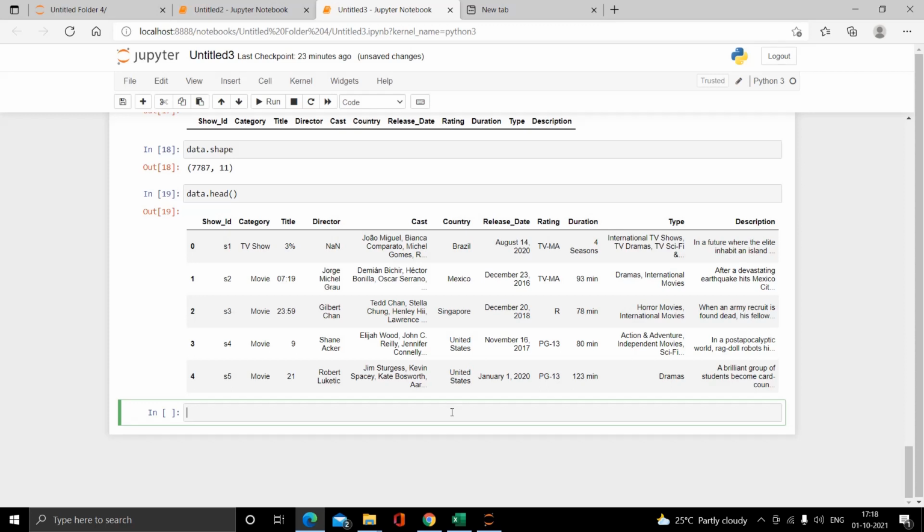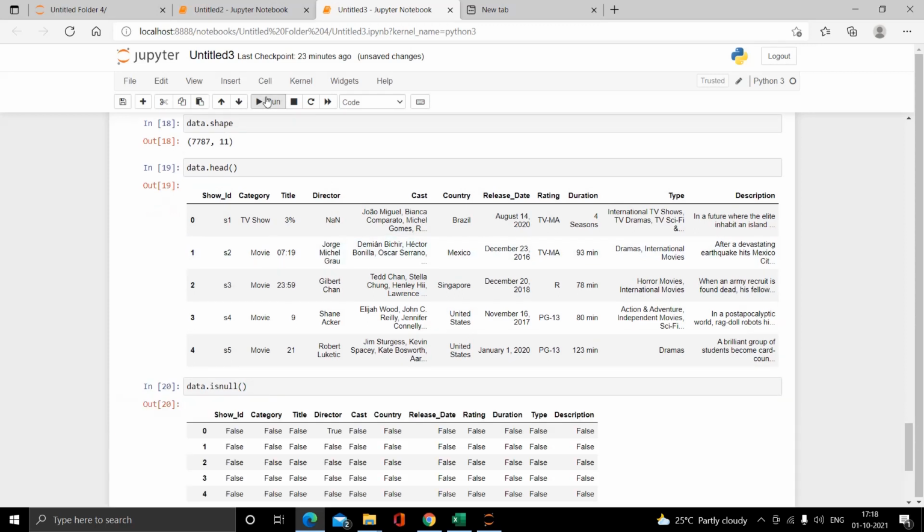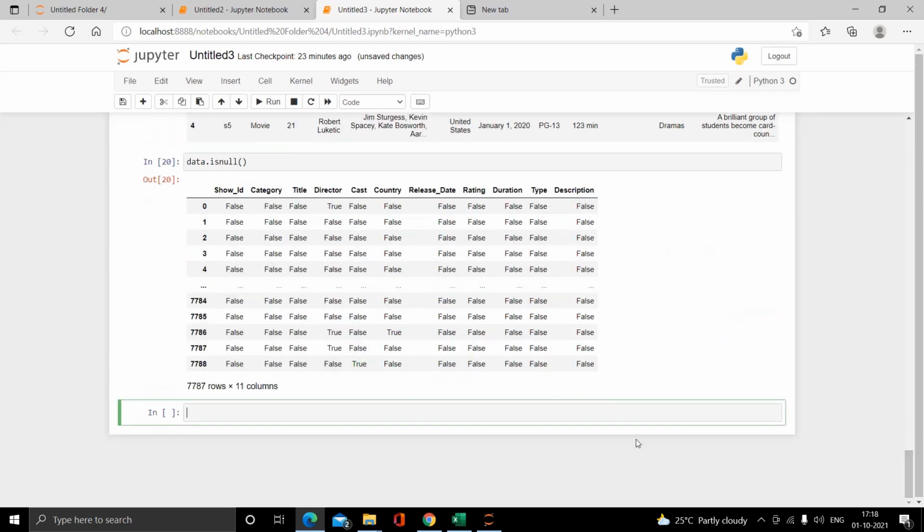Now, to check whether any null value is present in our dataset file or not, I have one function, and that function is isnull. So data.isnull. Using this function, we get to know whether values are present or not. Here True means a null value is present at that place, and False means a null value is not present at that place.